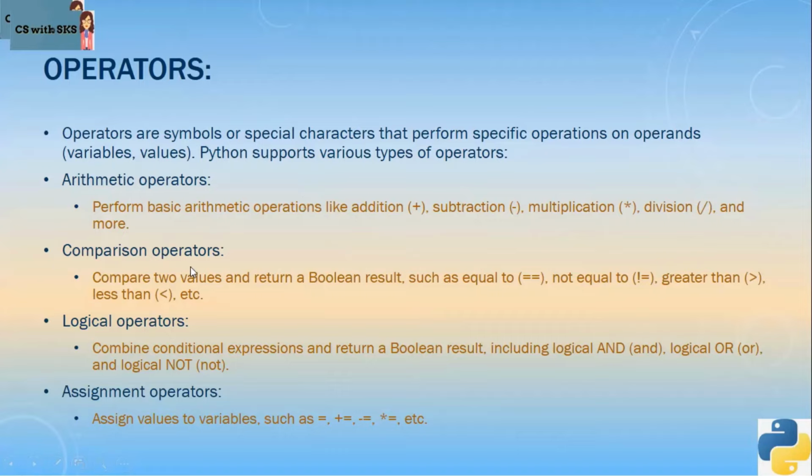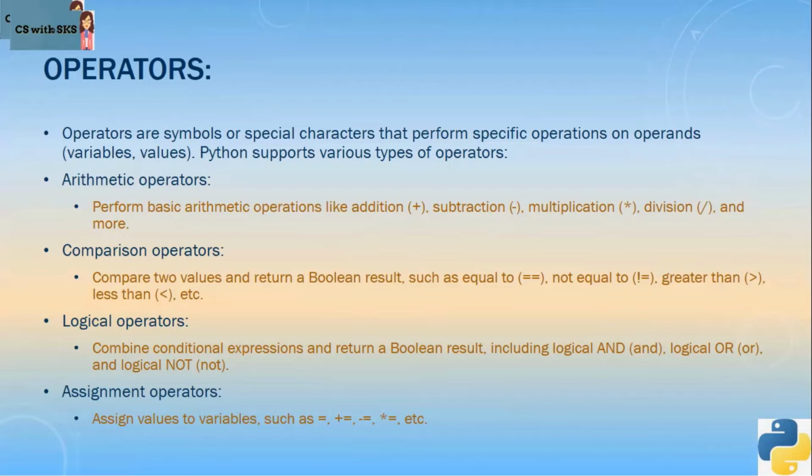Then we have comparison operators, where two values are compared and result is always a Boolean value. Boolean value means either you are getting true or you're getting false as a result when you're comparing two values. For example, if I say x is equal to 5 and y is equals to 5, and I want to compare x and y, then I want to see whether x is greater or y is greater.